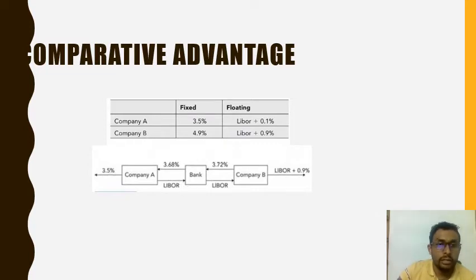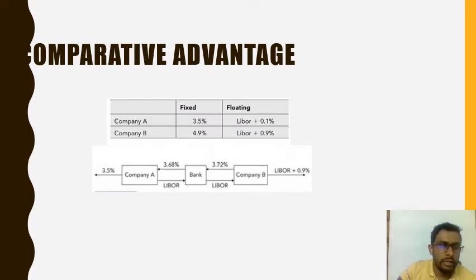The major mistake that happens here is people thinking that A has an advantage in both markets. It is true that A has an absolute advantage in both markets, but in the case of comparative advantage, A has an advantage only in the fixed market. Why, I will tell you.